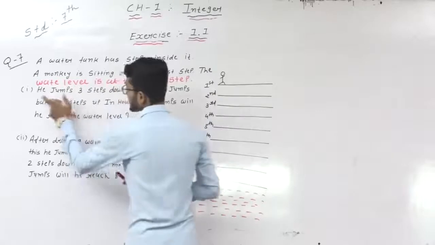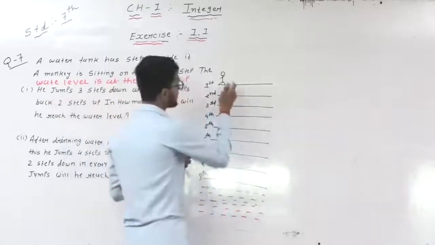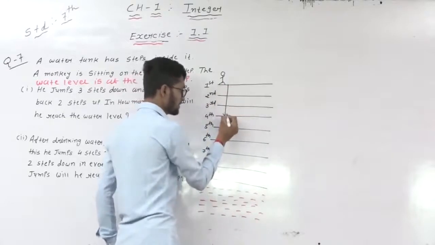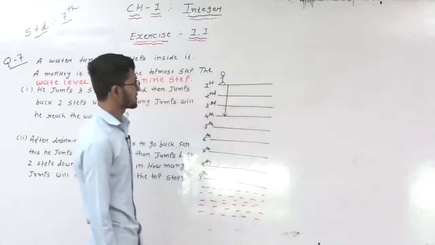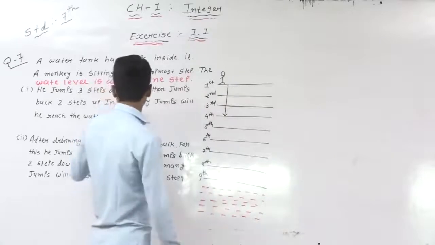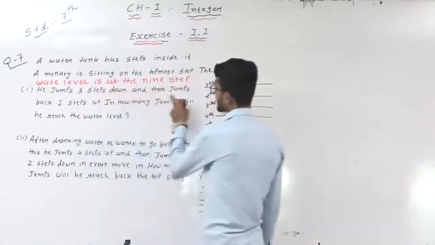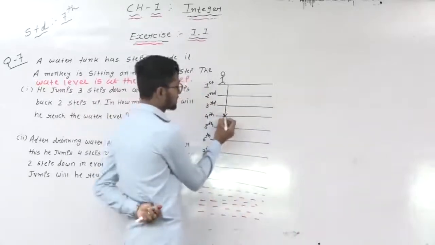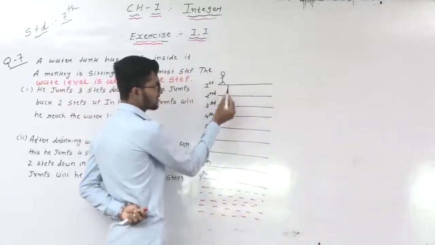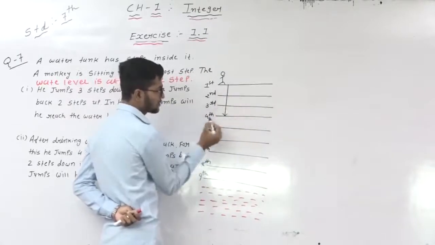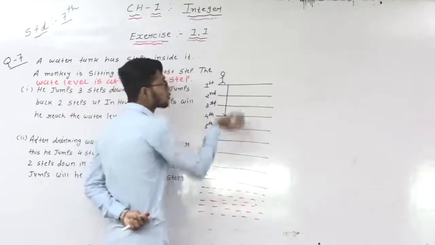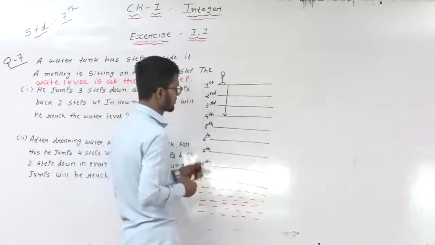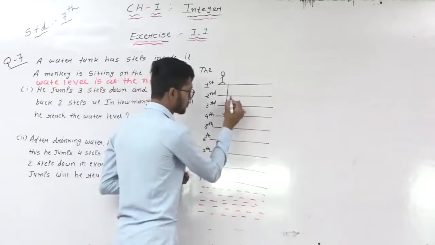So in our first question, he jumps 3 steps down. So this one is the 3 steps. After 3 steps, it means the first jump is here. This one is 3 steps down, and then jumps back 2 steps. First of all, the monkey is here, then 3 steps down: 1, 2 and 3. 3 steps down means the 4th step. Now 2 steps back, so 4 to 2 steps back means step 2.